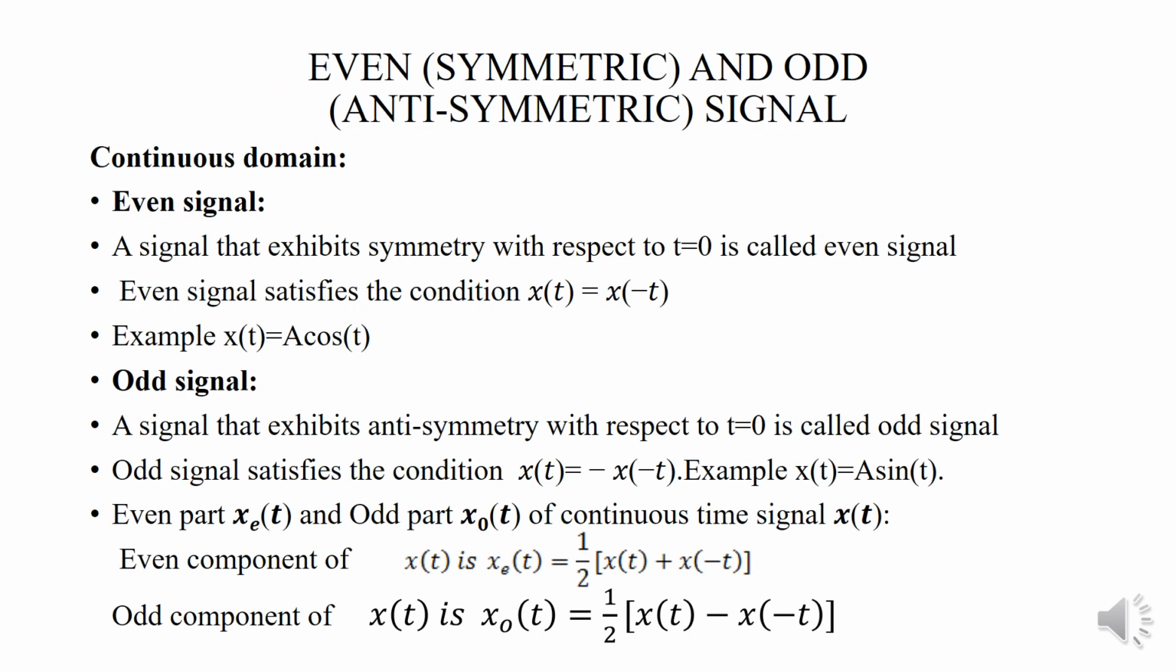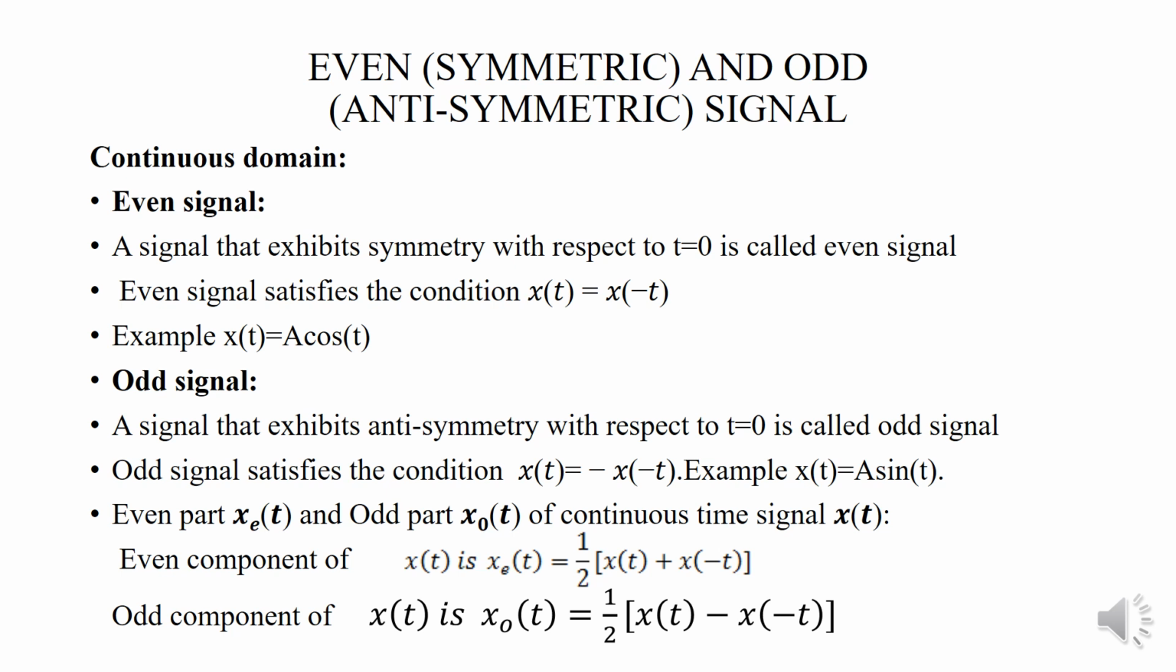Next one is even and odd signal, otherwise said to be symmetric and antisymmetric signal. In continuous domain, the even signal, that is a signal that exhibits symmetry with respect to t equal to 0, is called the even signal. Even signal satisfies the condition x of t equal to x of minus t. Example, x of t equal to a cos t.